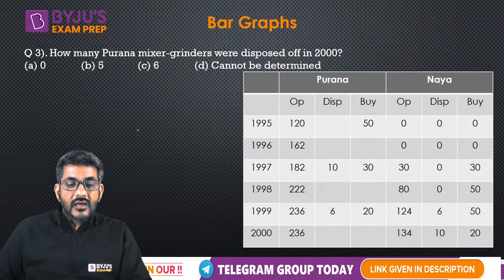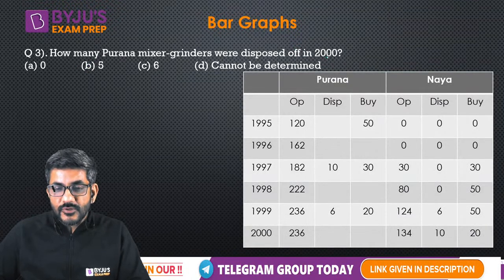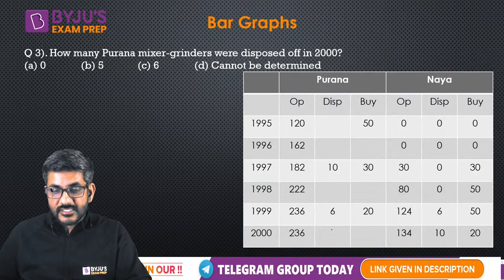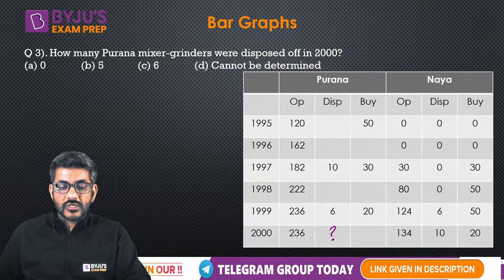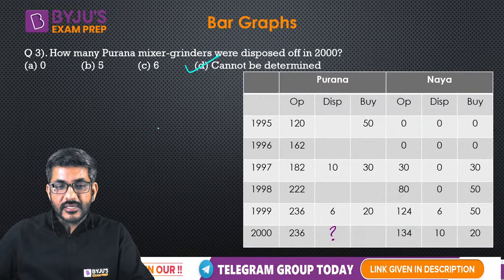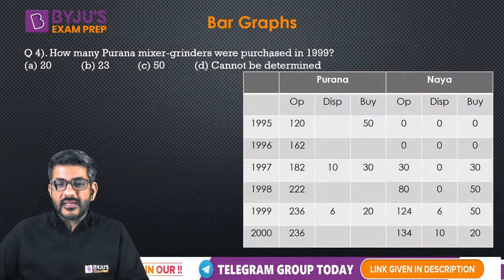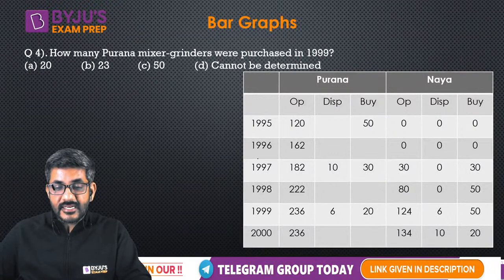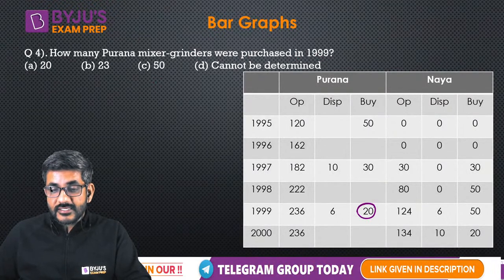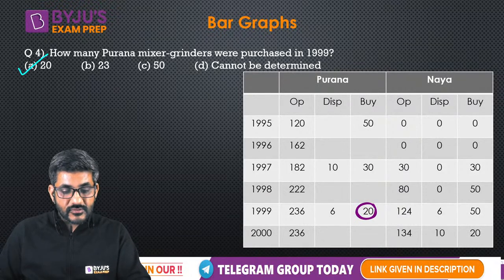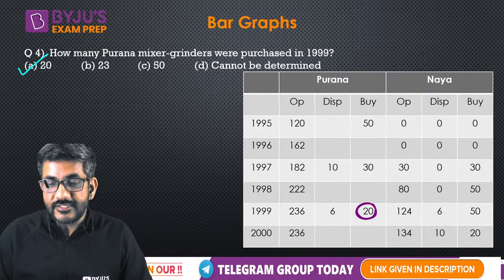Next question. How many Purana mixer grinders were disposed of in 2000? Purana mixer grinders disposed of in 2000. That is this figure. Now this figure cannot be determined. So the answer is option D. And last, how many Purana mixer grinders were purchased in 1999? So I can surely say that in 1999, 20 Purana mixer grinders were purchased. So the answer for the fourth question is A, 20.